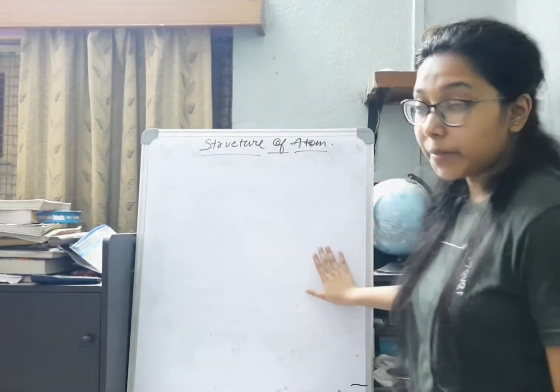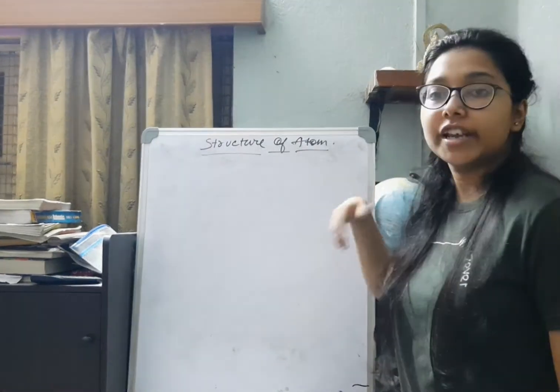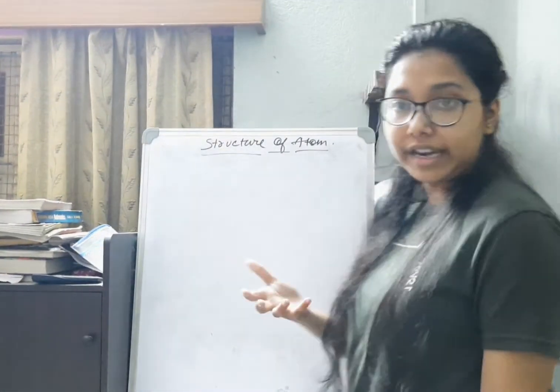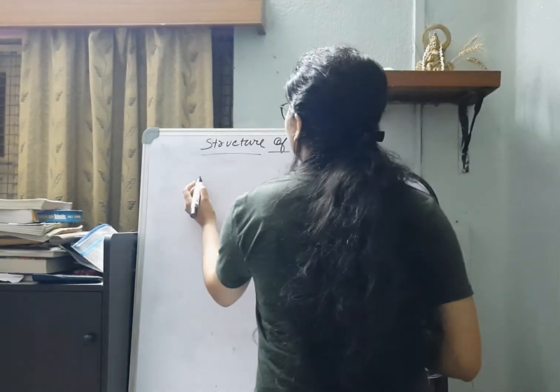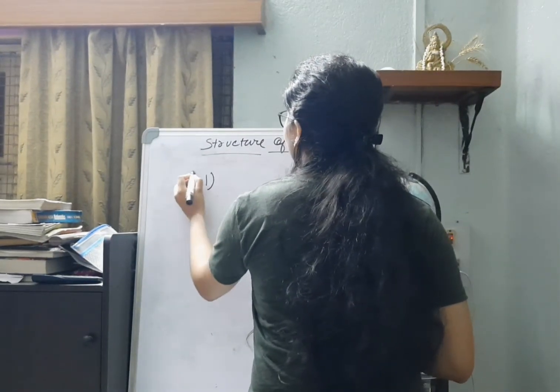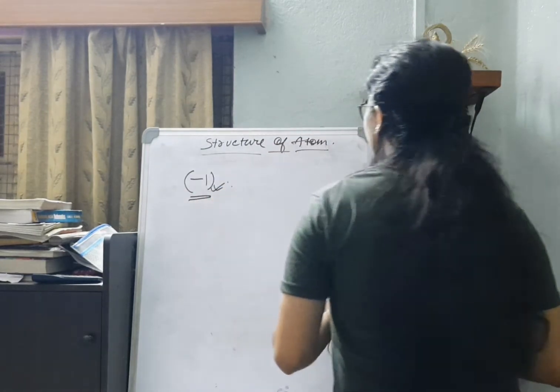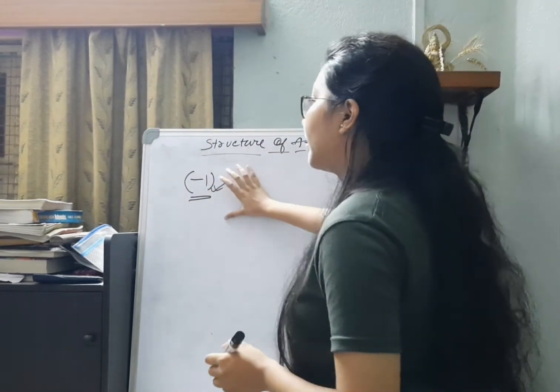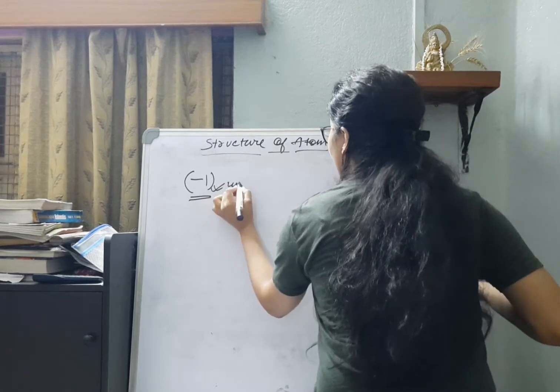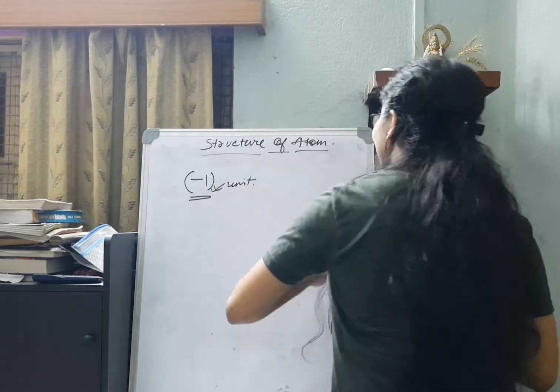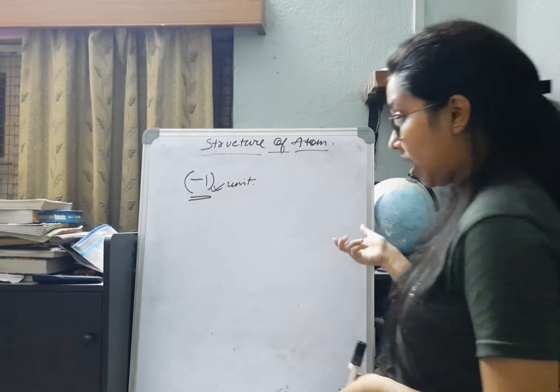Now continuing with the most important properties of electrons that were found later on, the most important property was that electrons carry a -1 charge, that is the negative charge of -1 unit, which was the basic unit for electric charge.